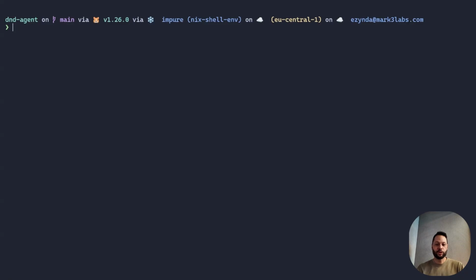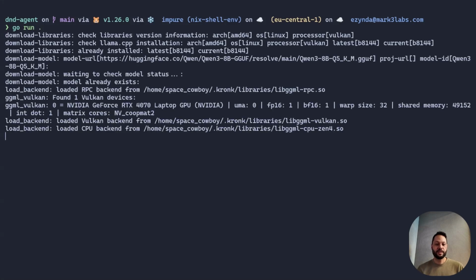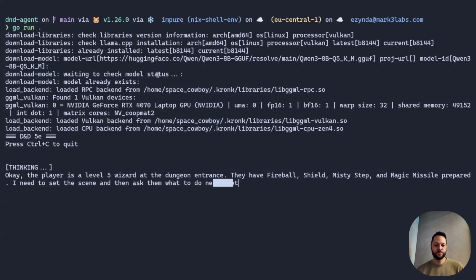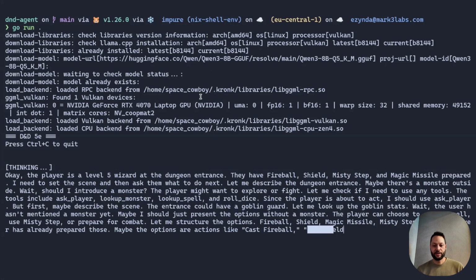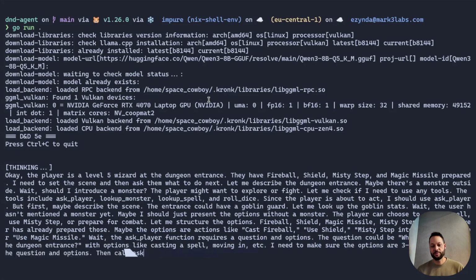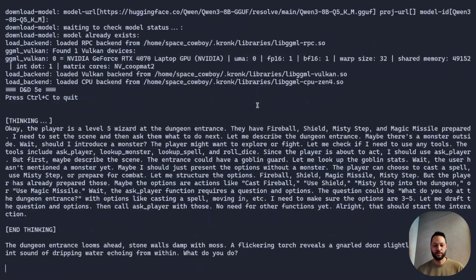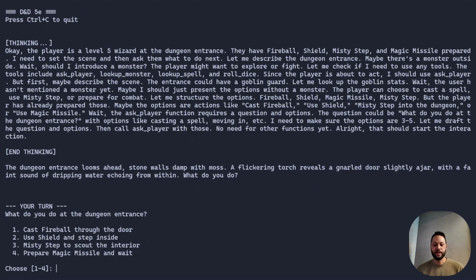So here I am in my terminal, and I'm just going to run the code with go run dot. And as you can see, it's downloading all of the libraries. I have an NVIDIA RTX 4070 on this machine. It also downloads the model, but I've already run this before. It downloaded the model already, so I didn't have to suffer through that. When you run it the first time, you're going to see it do that. And then it kind of kicks off everything right away.